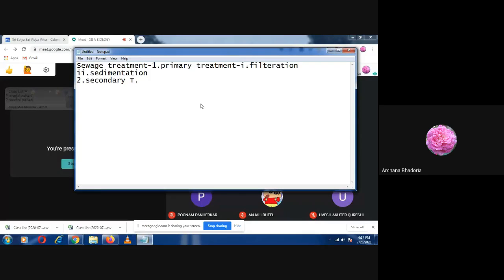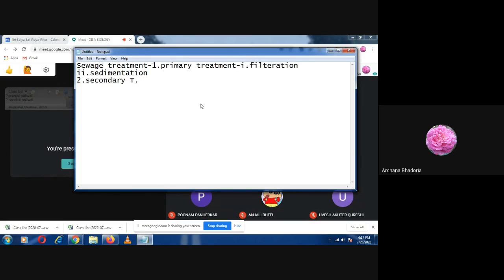Primary sludge is whatever we remove by filtration and sedimentation. The water on top, obtained after sedimentation, we call the effluent. So effluent from the settling tank will be passed for the secondary treatment. In the secondary treatment, remember, microbes will be used and they will digest the organic waste present in it. The organic waste will be eaten up by the microbes, and that way it will be removed.